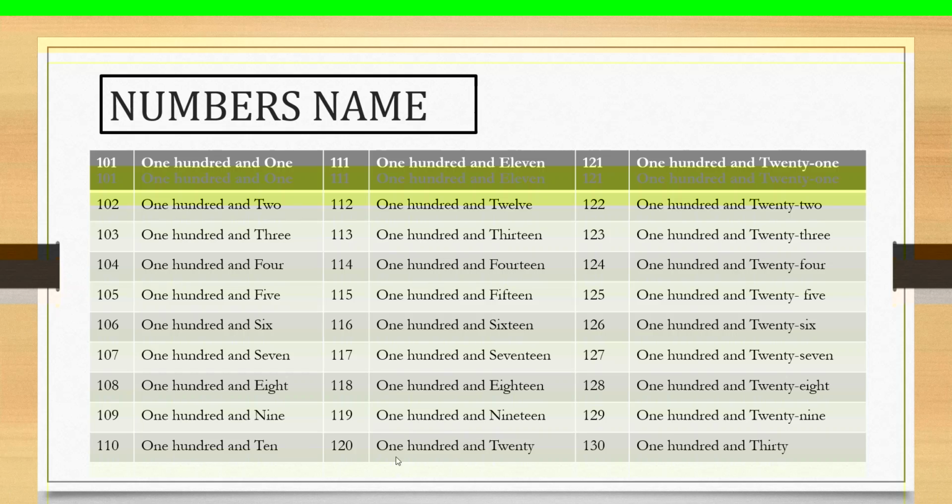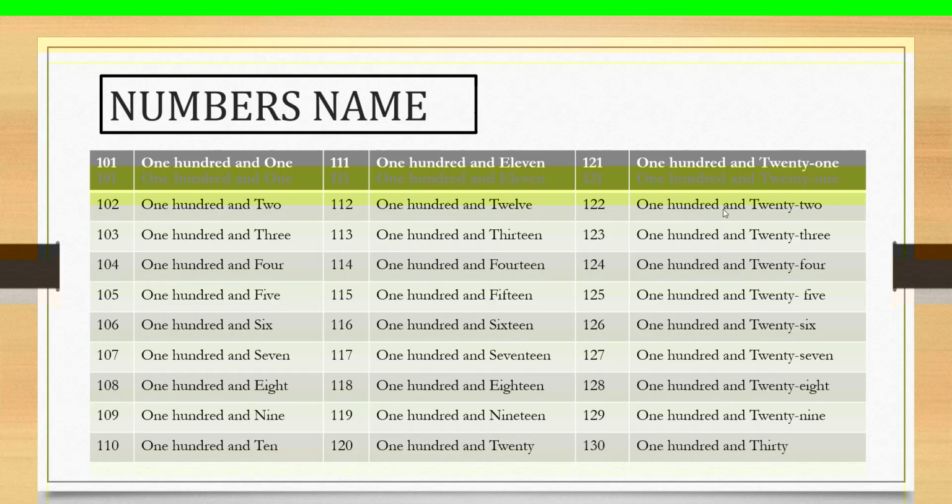Who can read the number 120? One hundred and twenty. Then next number, who can read the number 121? One hundred and twenty-one. Next number 122.